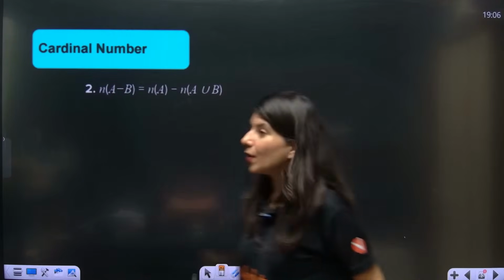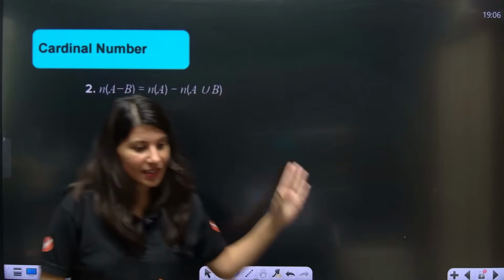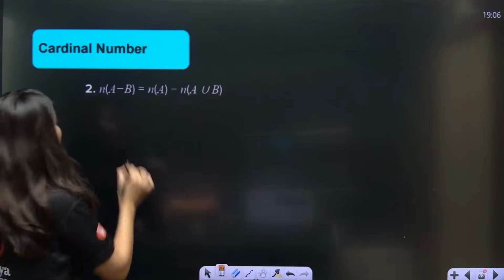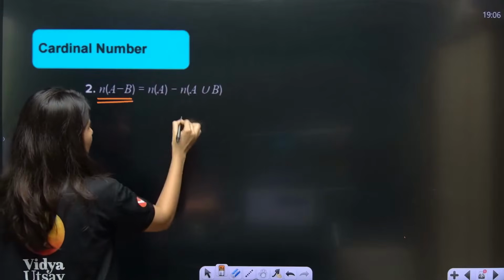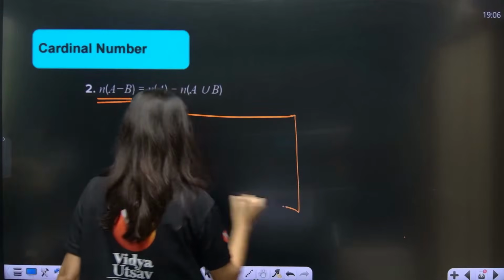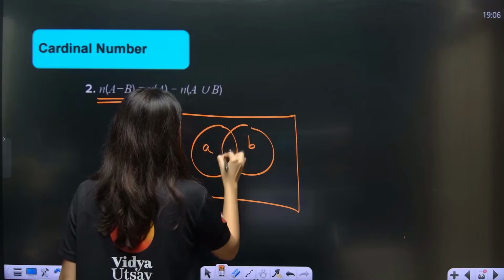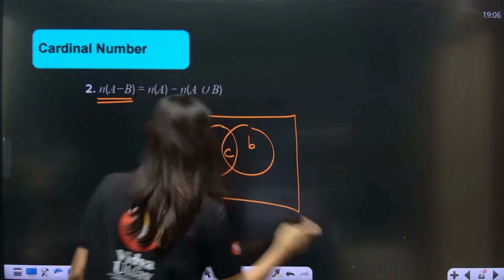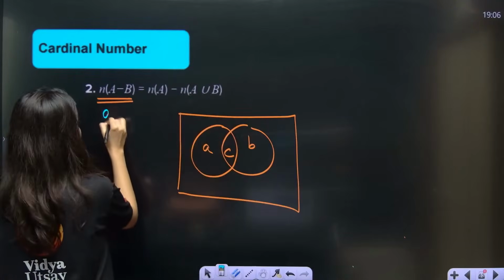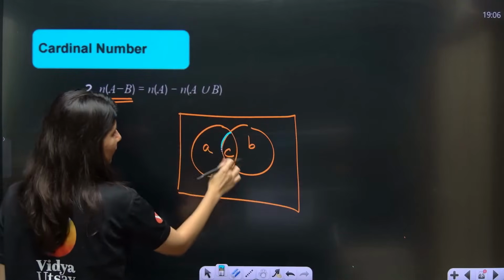Now, let's talk about this. This though we have already studied. Can you see? This is A minus B. So, A minus B again. Now let me just divide. This is A, this is B, this is C. So, A minus B is which portion? Only A. This left portion.